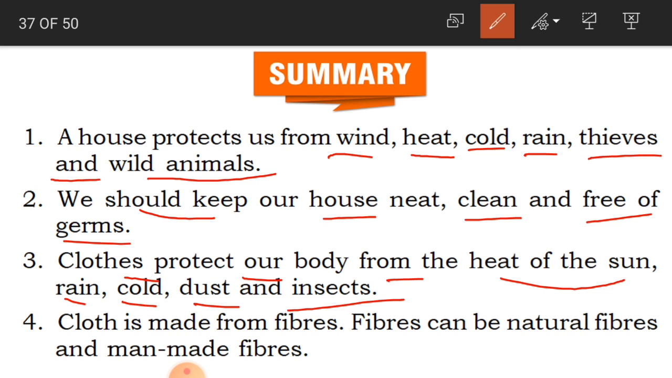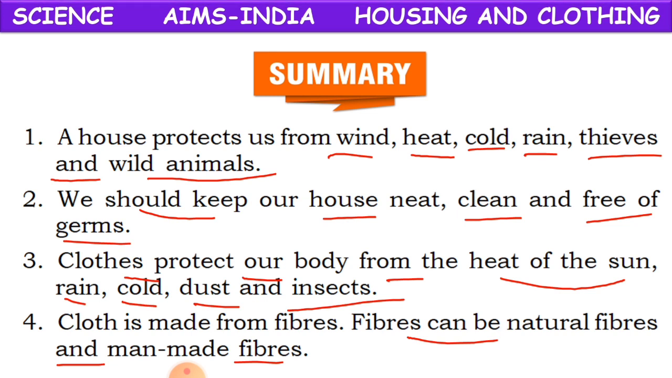Okay, and then the fourth point is, cloth is made from fibers. So if the question is, how is cloth made? Cloth is made from fibers, and fibers can be natural fibers and man-made fibers. So how many types of fibers are there? There are two types of fibers. One is natural fibers, another one is man-made fibers.